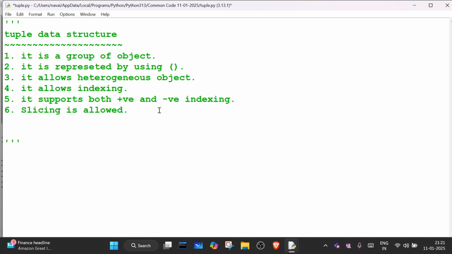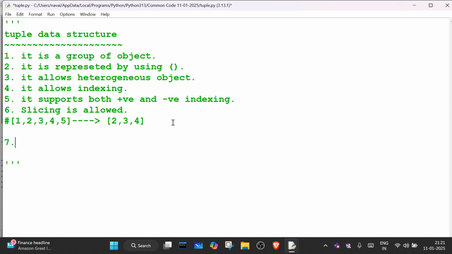Okay, so let me give you an example also. For example, I am creating 1 2 3 4 5. So this is one list. And what's the slice? The slice will be like 2 comma 3 comma 4. So this is the slice. This is the slice from which list? From this list. We can say this slice is a part of this list.